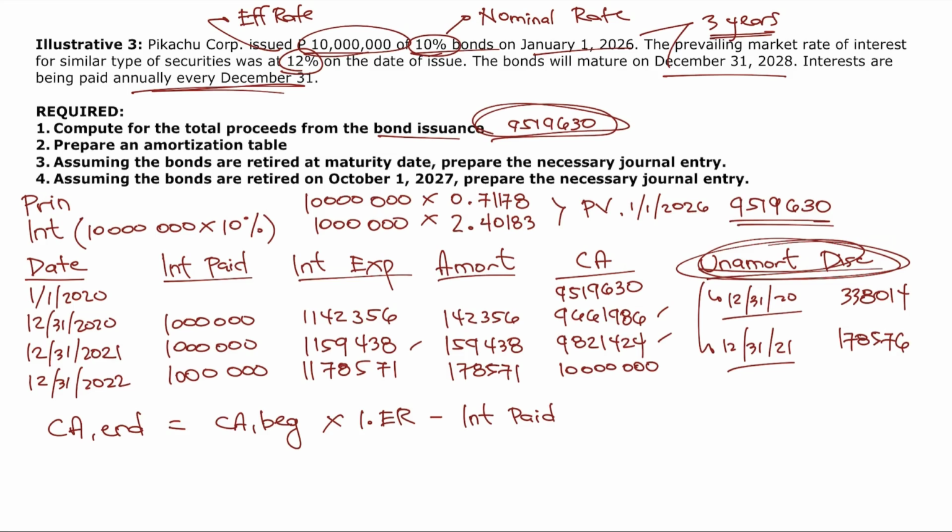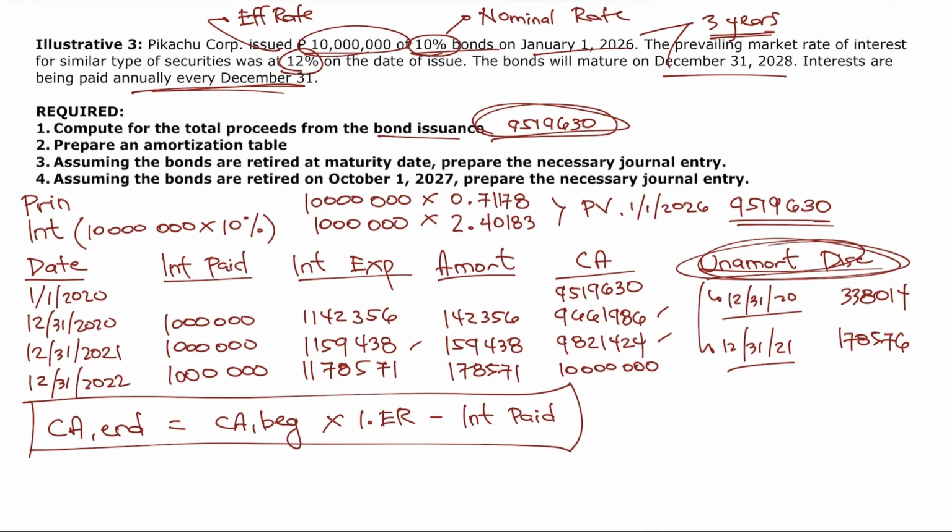Ang nako-compute mo dun is 9821424. Ulitin ko. 9519630 times 1.12 minus 1 million. That's 9661986 times 1.12 minus 1 million. That's 9821424. Then times 1.12 minus 1 million. That's 9999995 or 10 million. So, kahit ito lang ang tandaan mo, if you are taking the board examination already, okay ka na, buhay ka na.